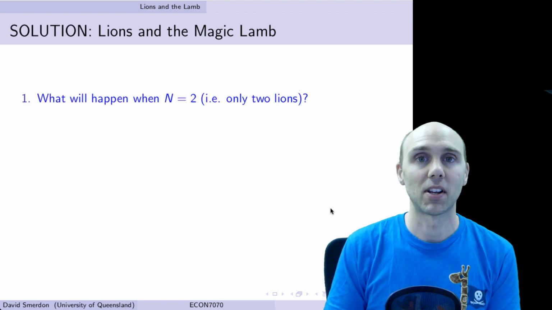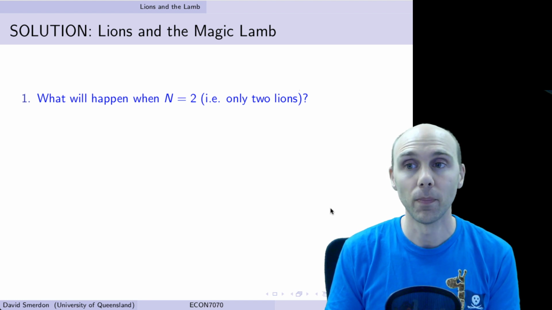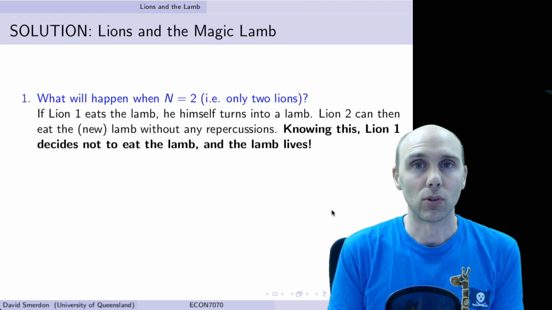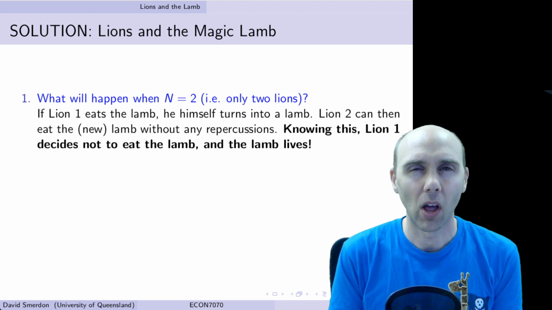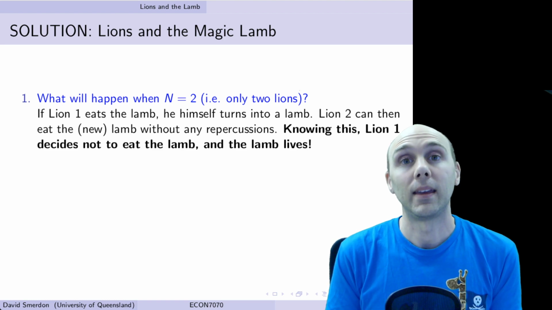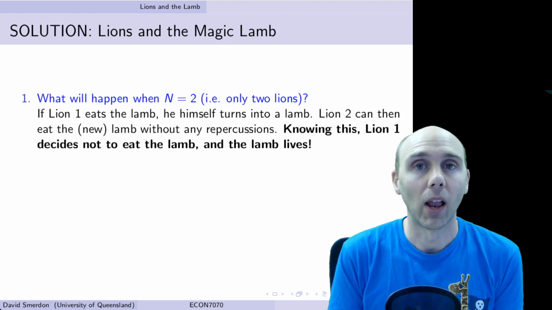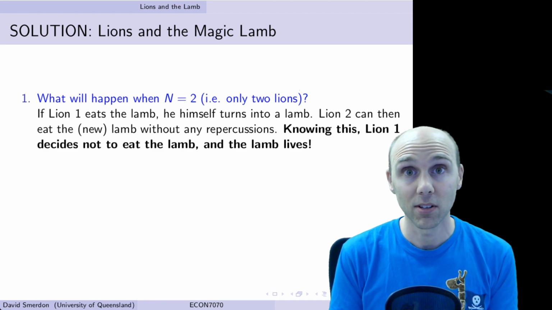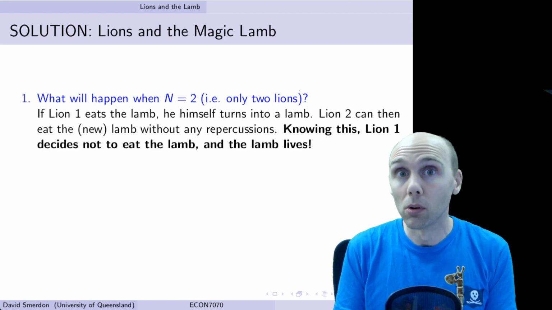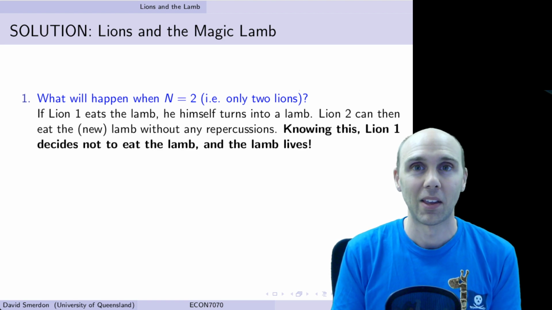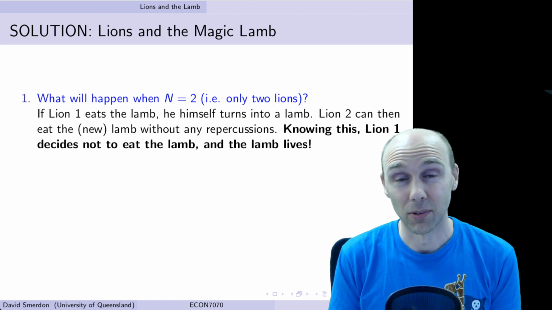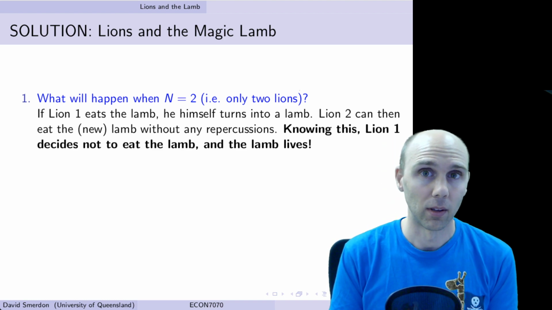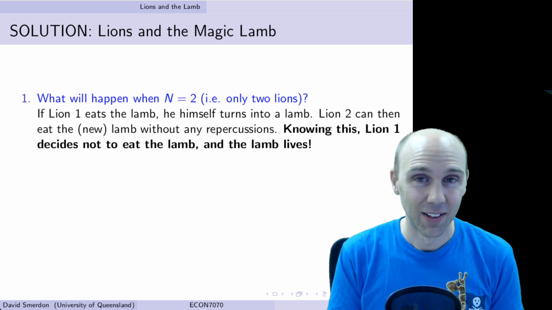So let's start when it's just two lions, Lion 1 and Lion 2. And let's put Lion 1 in the shoes of Lion 2. So you're Lion 1. Think about what Lion 2 will do if you eat the lamb. Well, if you eat the lamb, you become the lamb. For Lion 2, there are no more lions around. The choice is to eat you with no repercussions or leave you alone. Probably Lion 2 is going to eat you. So you know this now. So what do you do? Do you eat the lamb? Well, no. If you eat the lamb, you'll be eaten. So you don't eat the lamb.